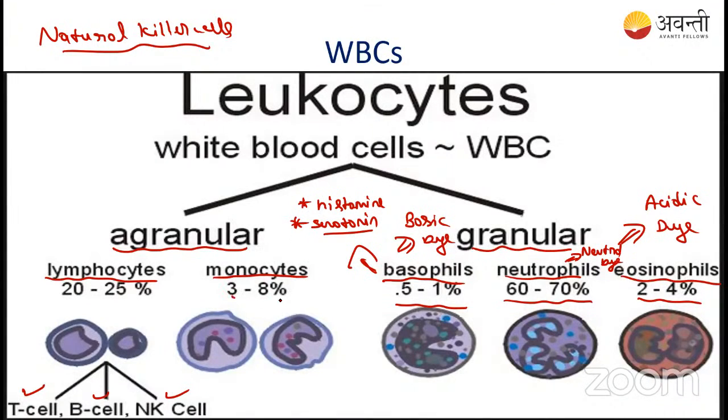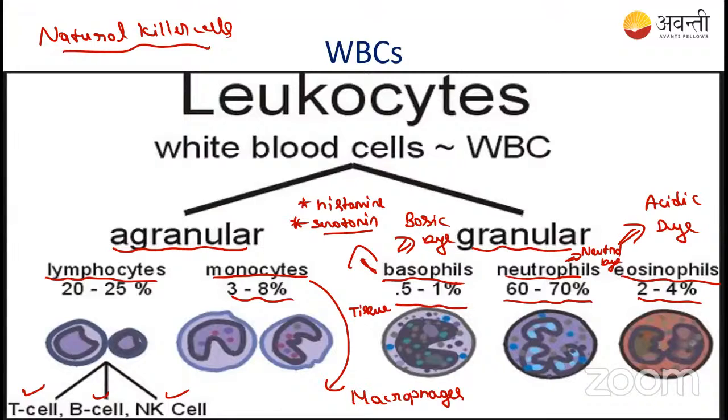Students, here you have to remember that the monocyte is an agranulocyte. Whenever it is in the blood, we call it a monocyte. When this monocyte enters into the tissue, we call it a macrophage. So this is all about the leukocyte.